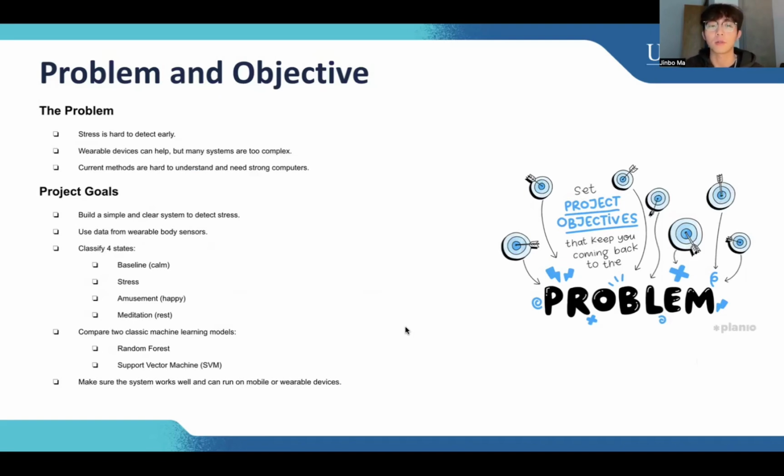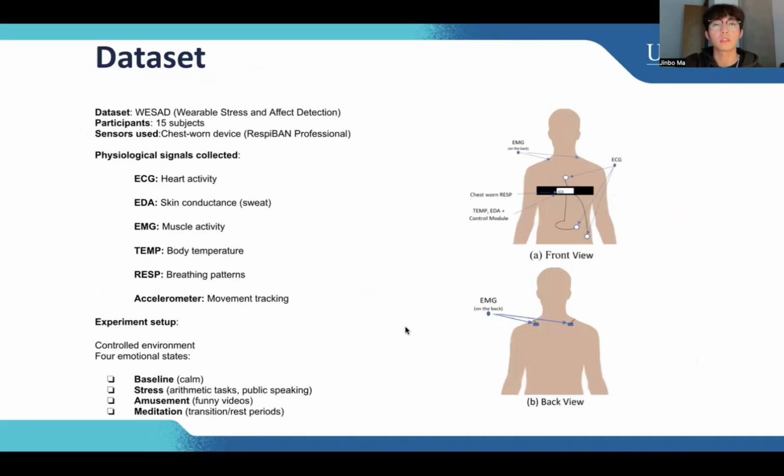So my final goal is to make sure the system works well and can run on mobile or wearable devices. The dataset I chose is WESAD. I found it on the UCI website. The full name is Wearable Stress and Affect Detection. There are 15 subjects in it. The sensor shield is the RespiBAN Professional, which is a wearable device.